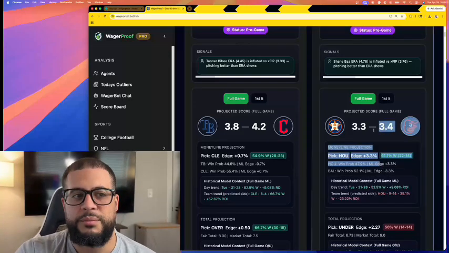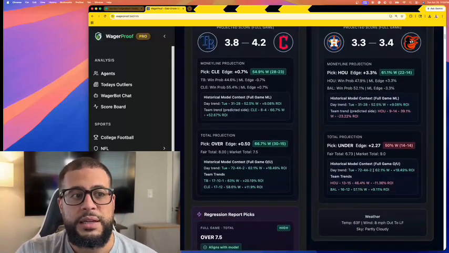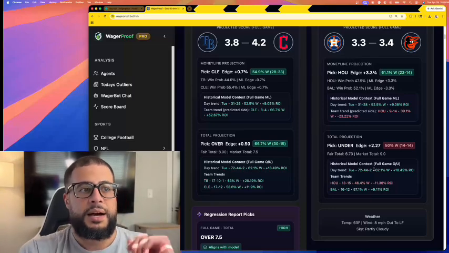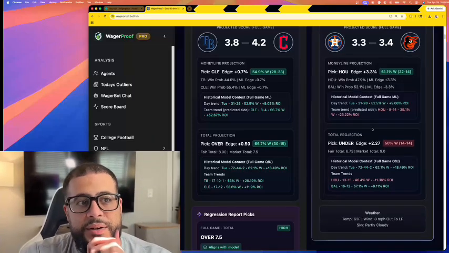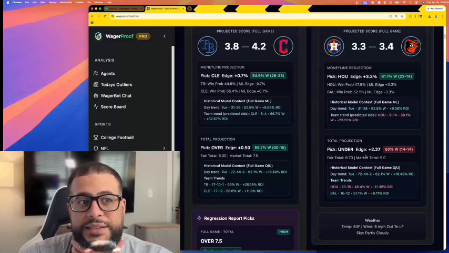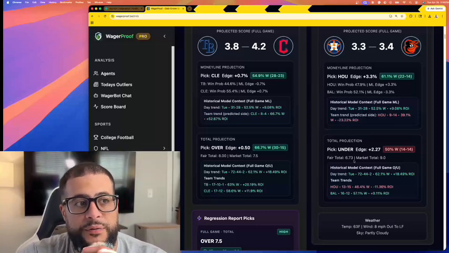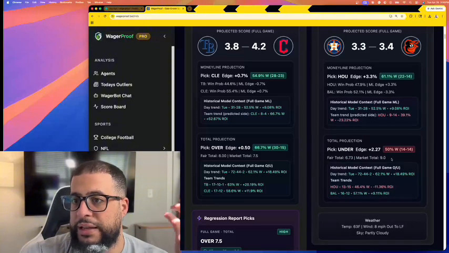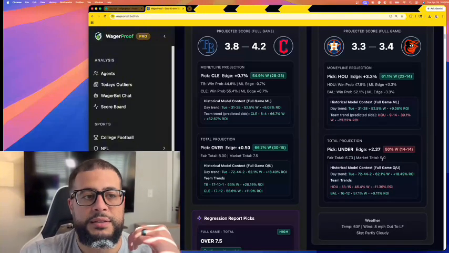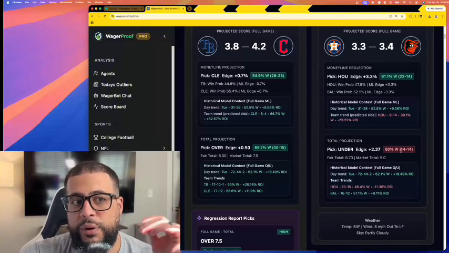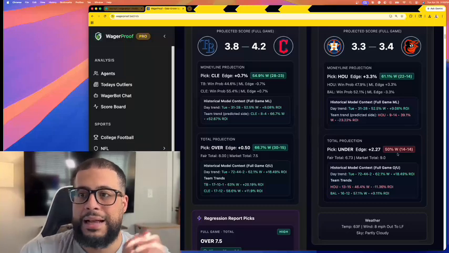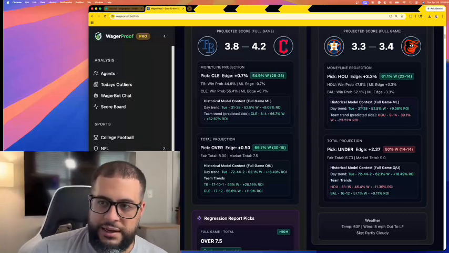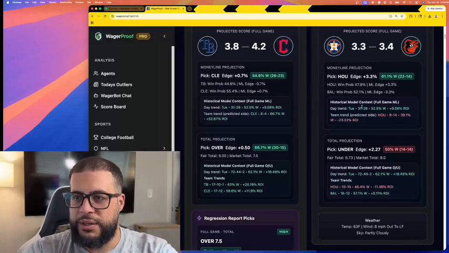When it comes to over-unders, it's more straightforward. We're not doing odds. It's literally just the runs predicted. In this case, we have the under. The model is predicting the under with an edge of 2.27 runs. So our fair total is 6.73. The market total, meaning Vegas, your sportsbook, in this case DraftKings, has it at 9. We are hitting 50% on that. So not a huge edge, but that's how you read that. If you understand that at least, then we can move forward. So hopefully you understand that.